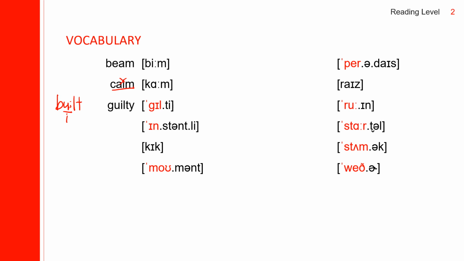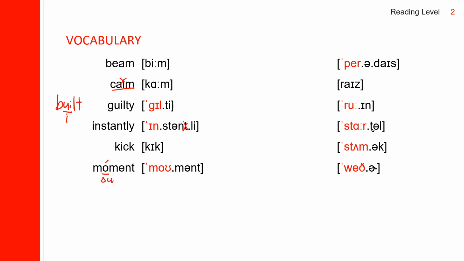Next one, instantly. Instantly spells I-N-S-T-A-N-T-L-Y. And then this T doesn't make a sound. Just say instantly. Next one, kick. Kick spells K-I-C-K. Next one, moment. Moment spells M-O-M-E-N-T. This O sounds like O. Accent on the first syllable. Moment.